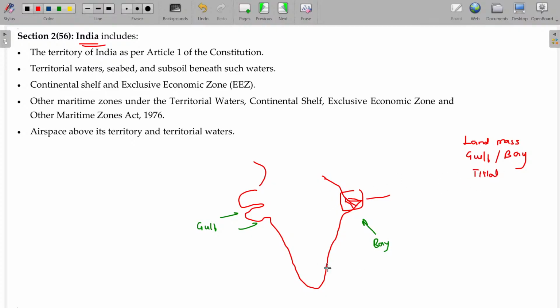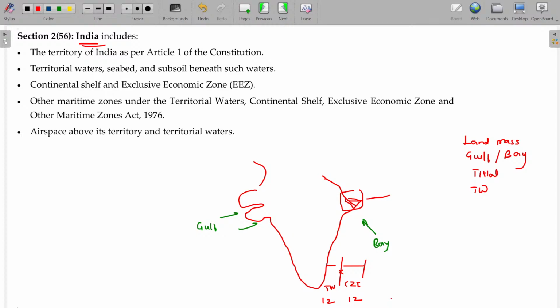Not only that, from landmass to 12 nautical miles will be called territorial water. From there, another 12 nautical miles will be considered as contiguous zone of India. Up to territorial water will be considered as India. One nautical mile is roughly around 1.2 miles, otherwise 1.8 or 1.9 kilometers, almost 2 kilometers.